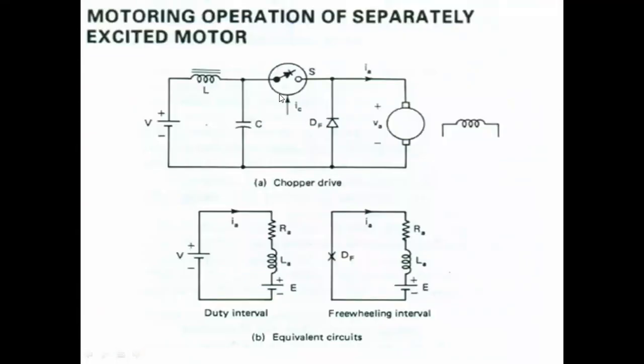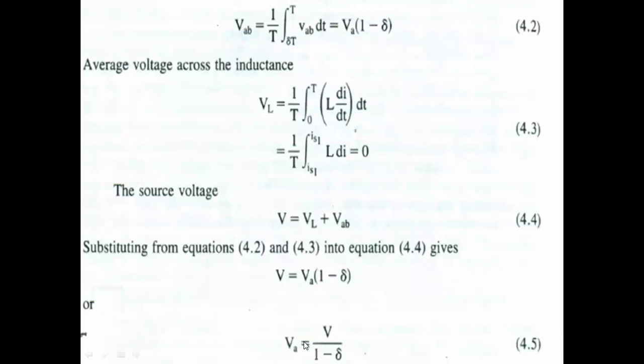Next, we will see the motoring operation of separately excited motor. But before that, one thing: if you take equation 5, the output voltage, here what we are seeing is the output voltage, nothing but VA.